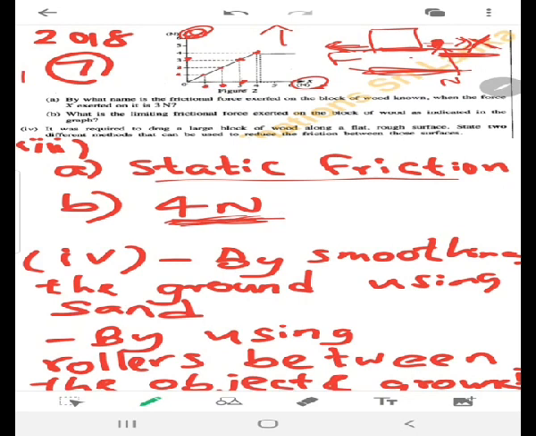So let me come to the fourth part. It was required to drag a large block of wood along a flat, rough surface, flat and rough, maybe gravel, maybe a road with a lot of roughness. So state 2 different methods that can be used to reduce the friction between those surfaces. Now they want to pull a large block of wood along a flat road. So they are asking for a practical solution here. What can you do practically to reduce friction or to make it easy to pull the block of wood along the road? Let me explain.